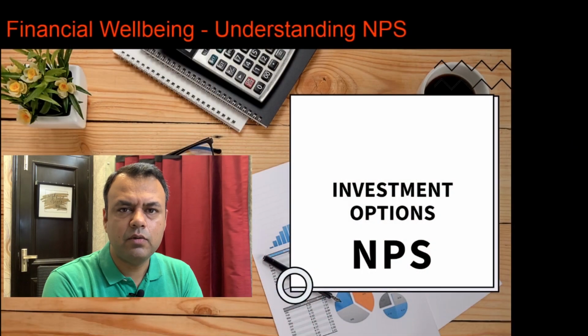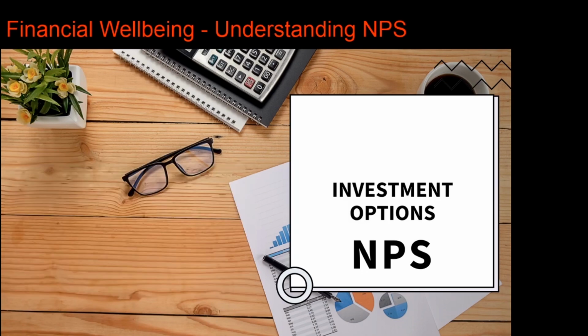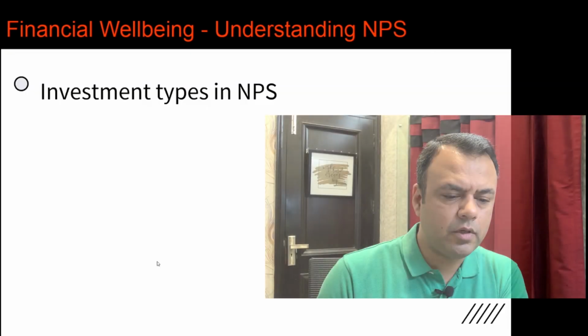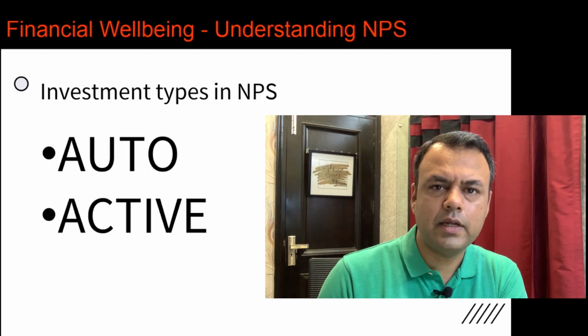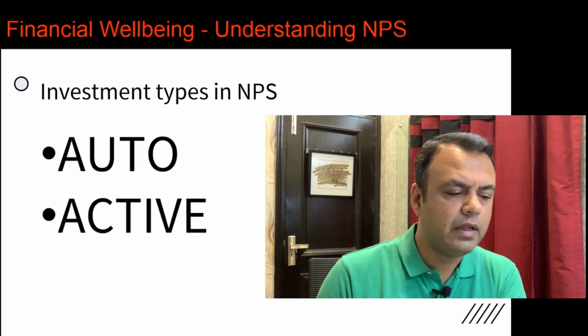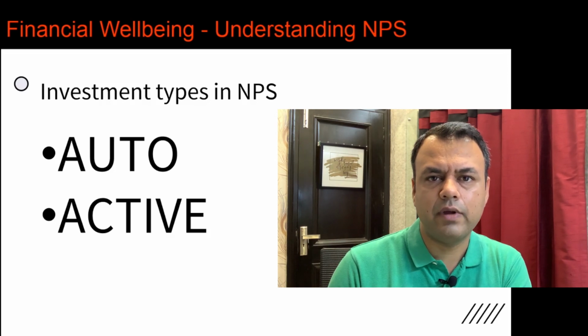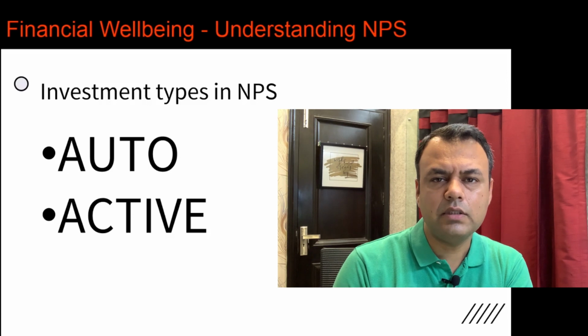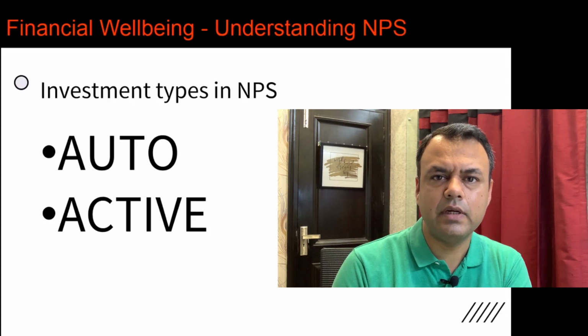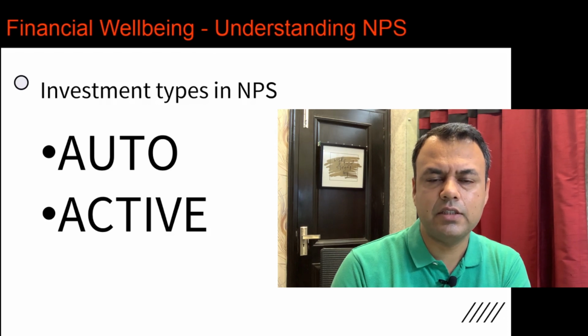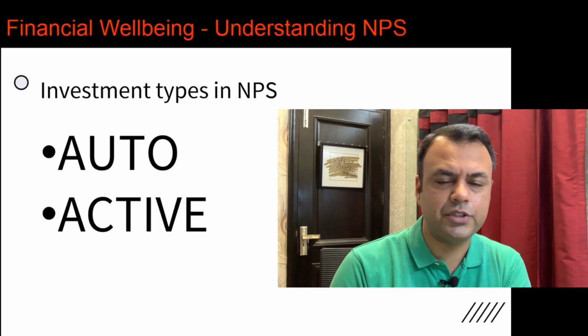So let's first jump into understanding what are the different types of investment options in NPS. So basically, NPS offers us two types of investments. The first one is the auto type and the second one is the active type. Now, if you are an investor who does not have a lot of knowledge about how financial markets work, then auto is the type of investment that has been recommended for you. And if you are somebody who wants to take charge of your financial investments, then there is an option that NPS gives, which is the active option. We'll go into details of the same now.